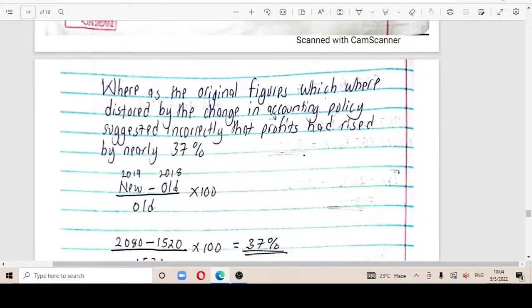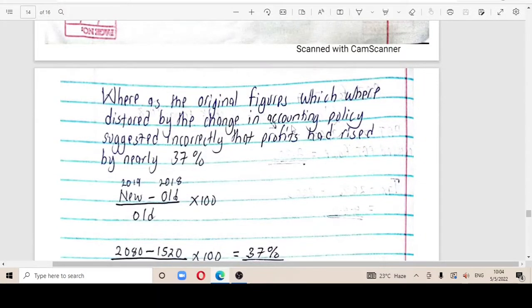Sorry. So meaning, whereas the original figures were distorted by the change in accounting policy, suggesting incorrect profits had risen nearly to 37%, which was wrong.